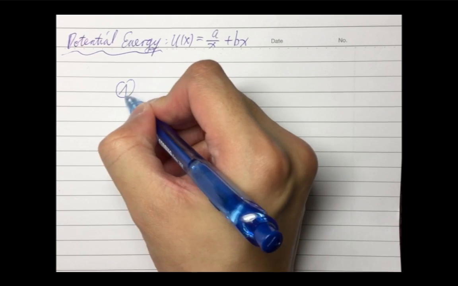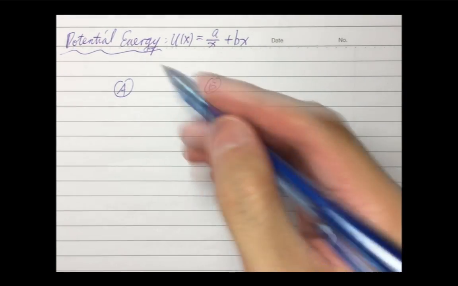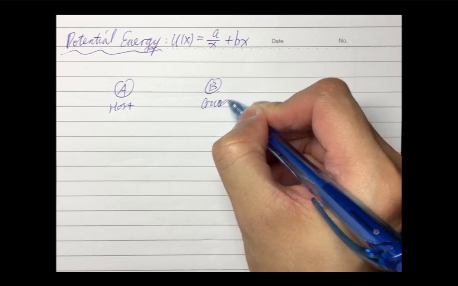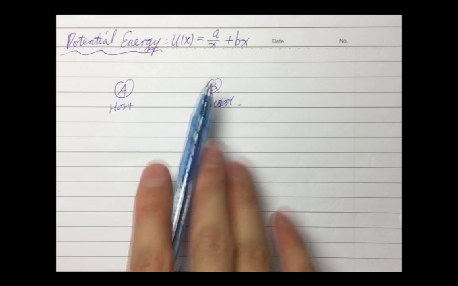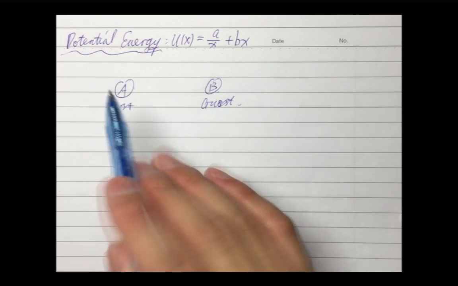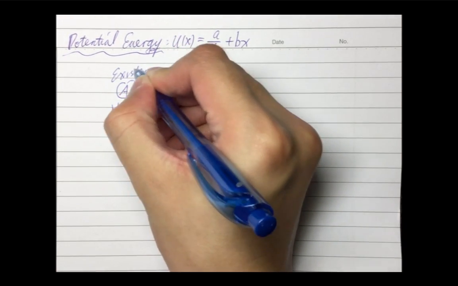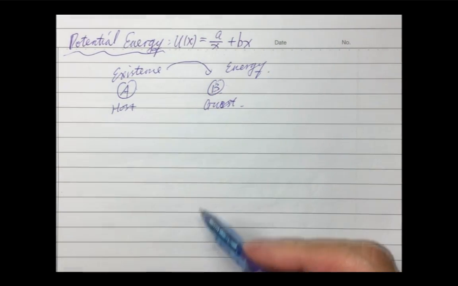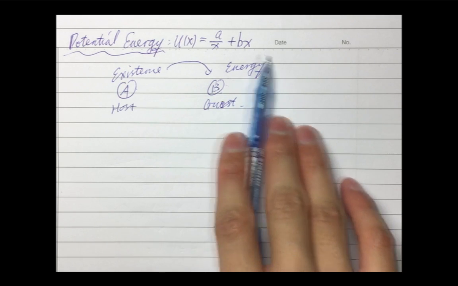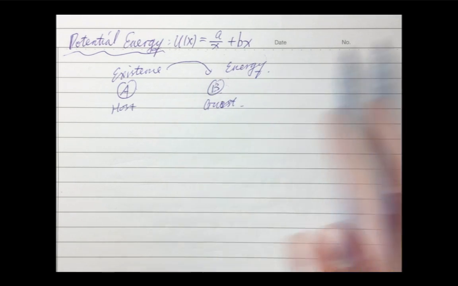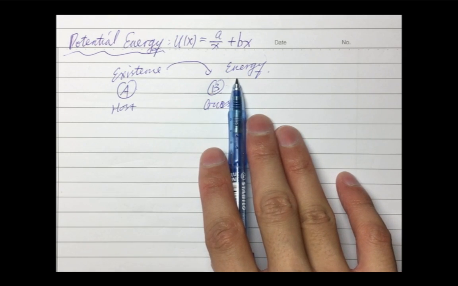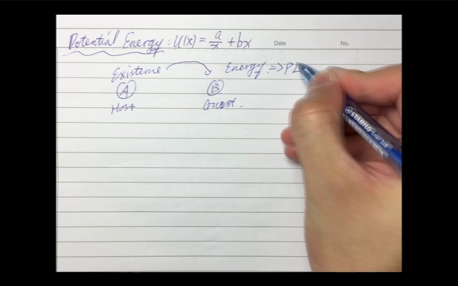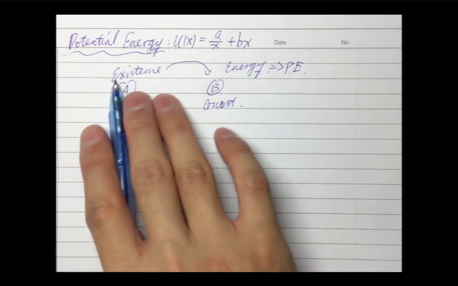Let's assume there are two objects here, A and B, and A is the host and B is the guest. Let's say B is in A's house. According to A's existence, B possesses some energy. And this energy perhaps will be transferred into thermal energy or kinetic energy or so on. But this energy is just due to A's existence. So this energy will be B's potential energy according to A's existence.